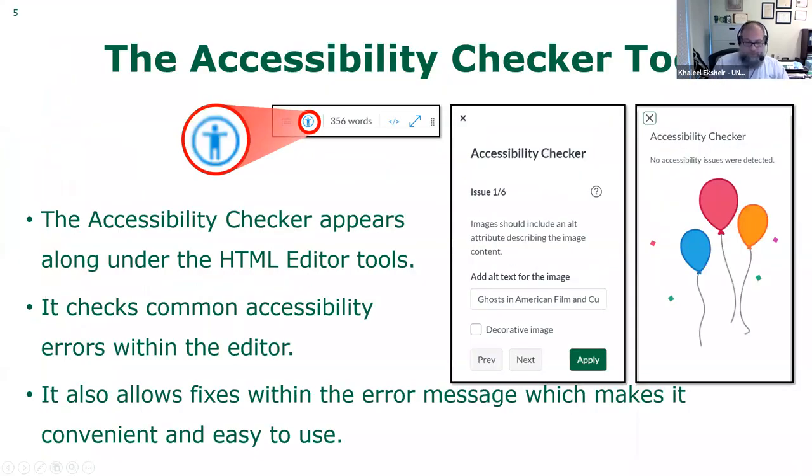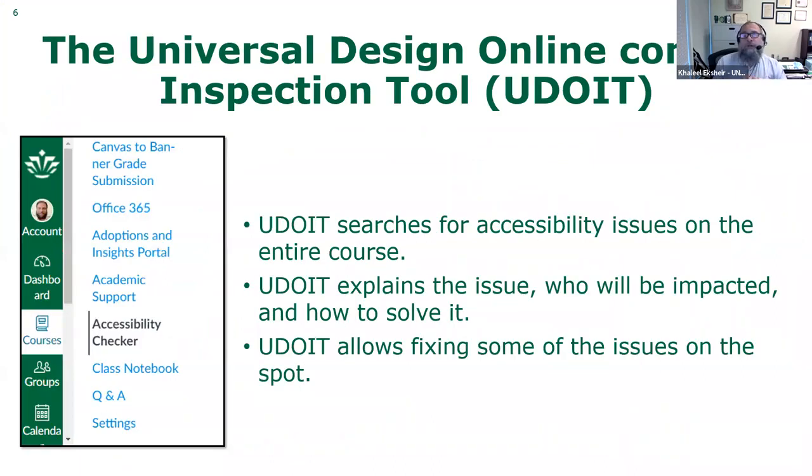All right. Let's move on. Also in Canvas, if you scroll to the left side, to these links, you will find the accessibility checker that comes with Canvas. This accessibility checker will check your Canvas course completely, one course at a time. So the previous tool was checking only one page. This one checks the whole course. It is a very useful tool. They call it UDOIT, which stands for the Universal Design Online Content Inspection Tool.